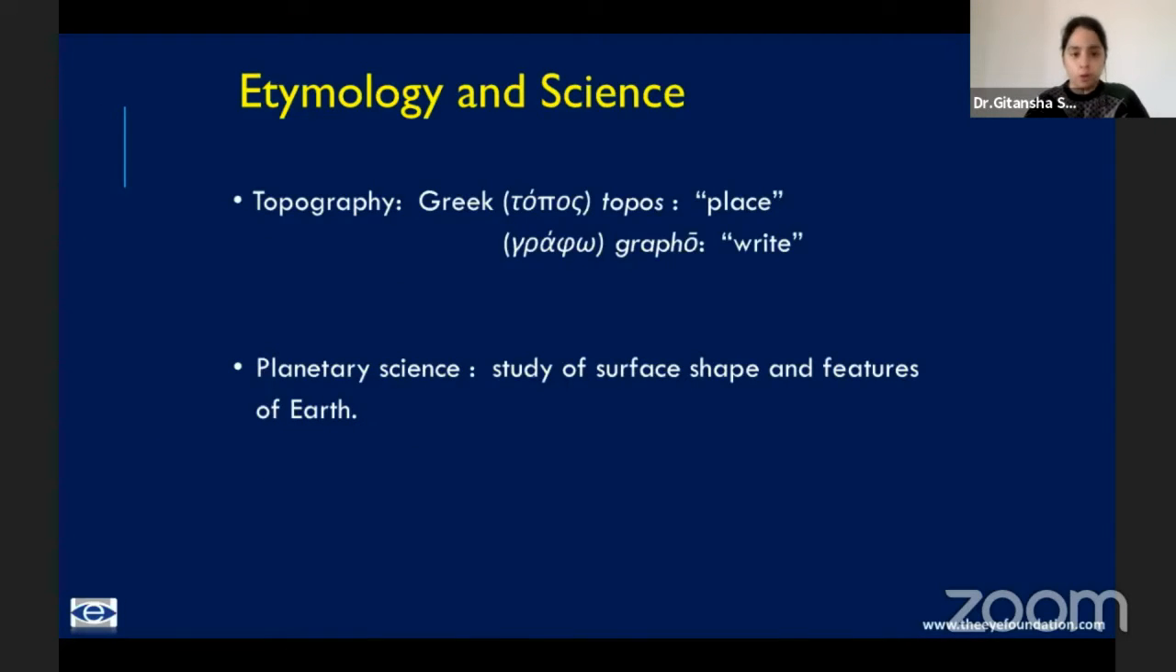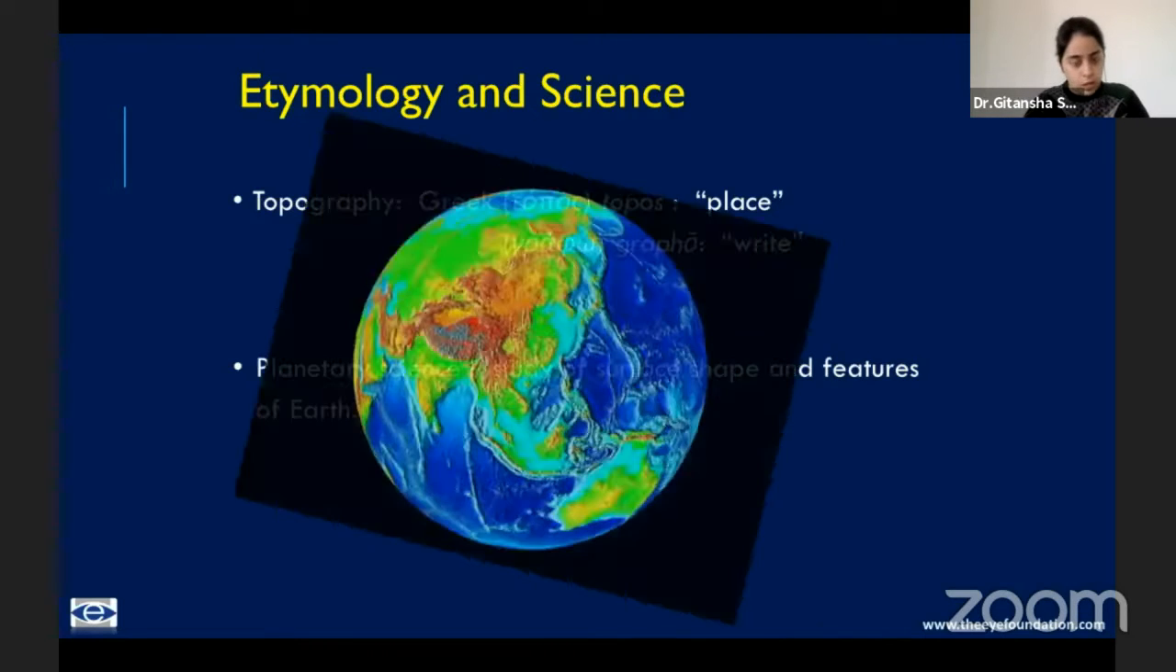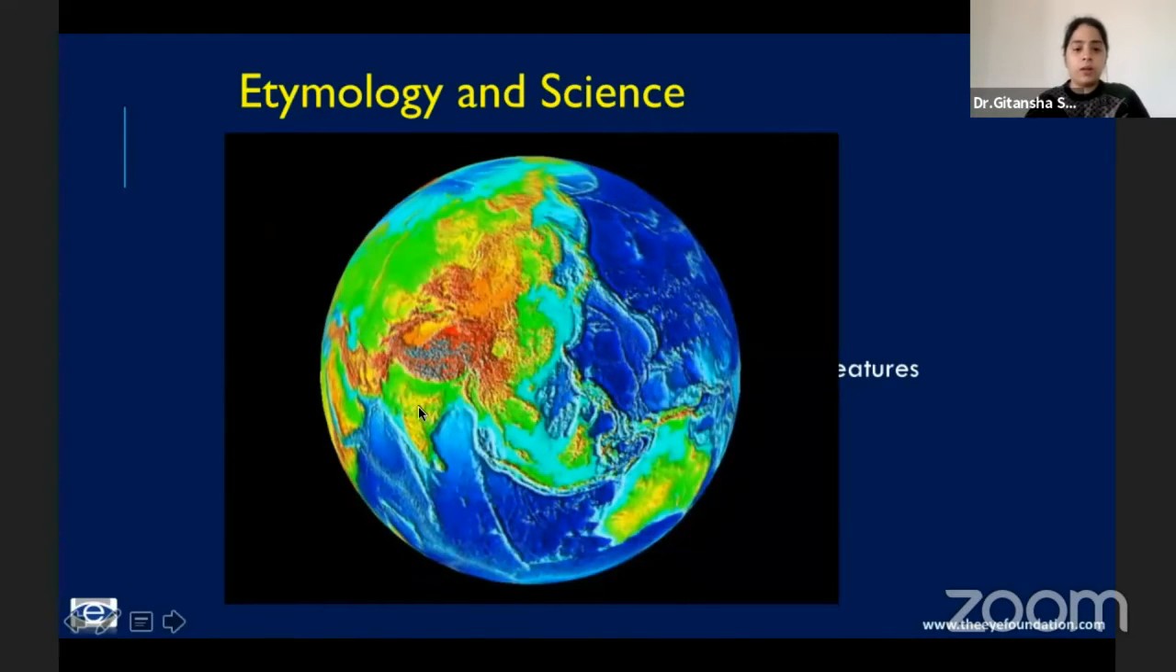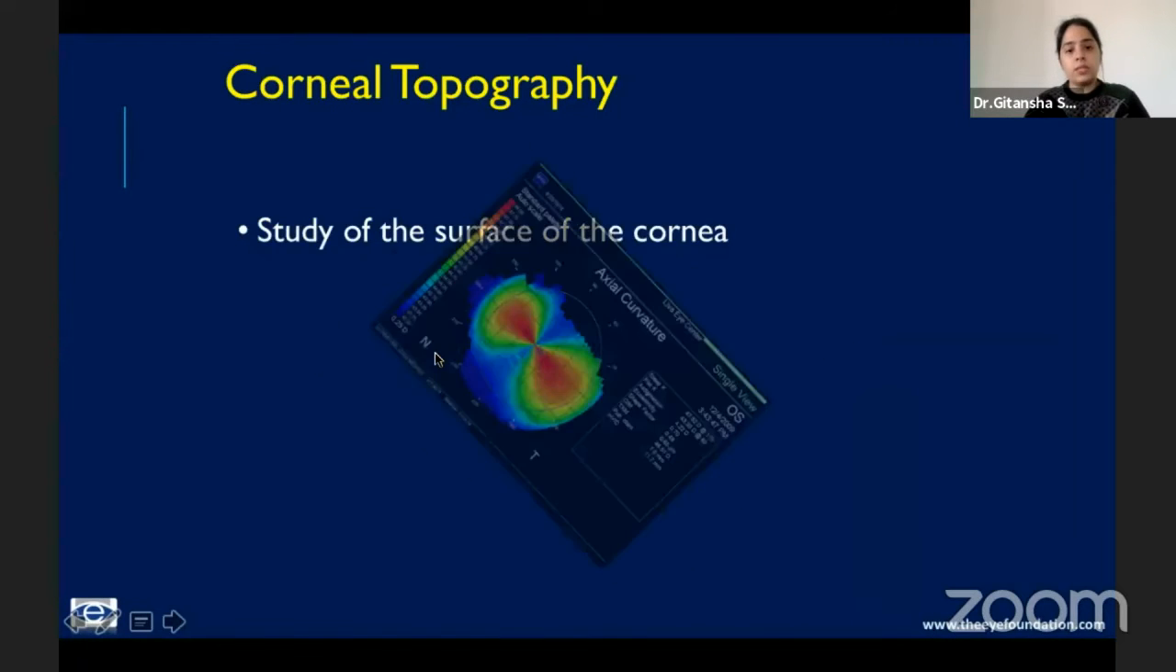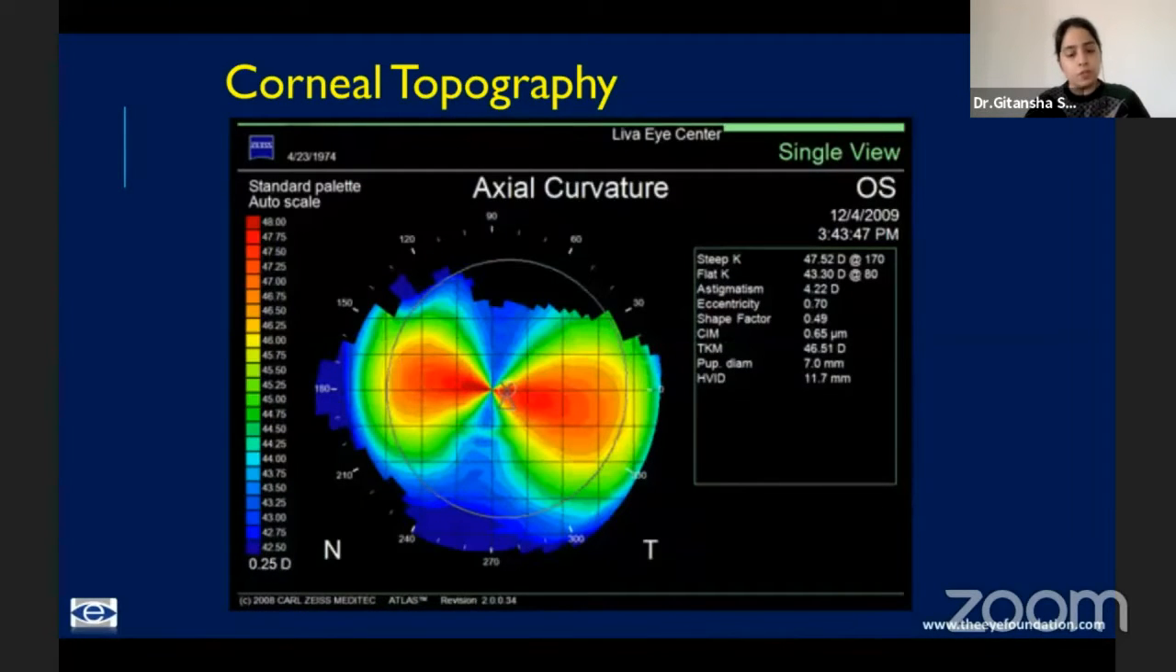What is topography? It's essentially a study of the surface of the earth. So we're all aware, in school we used to do this where the plateaus were in yellow, the plains were in green, and the peaks were in red. Corneal topography is similar. It's a study of the surface of the cornea, and you get it as color-coded maps.